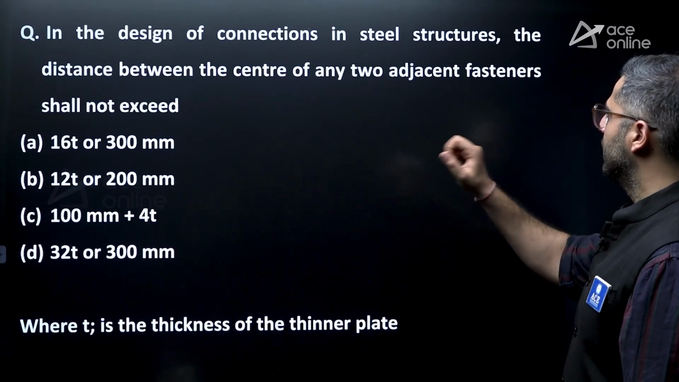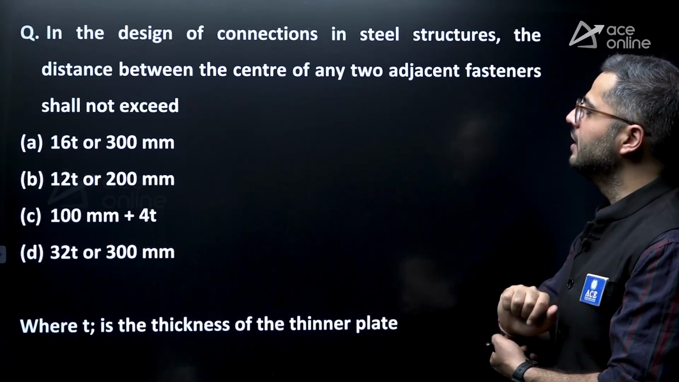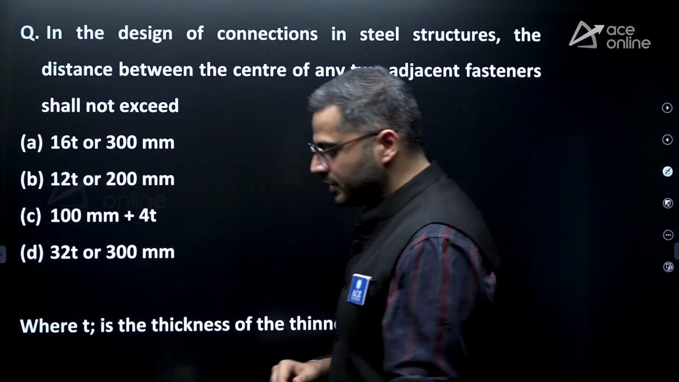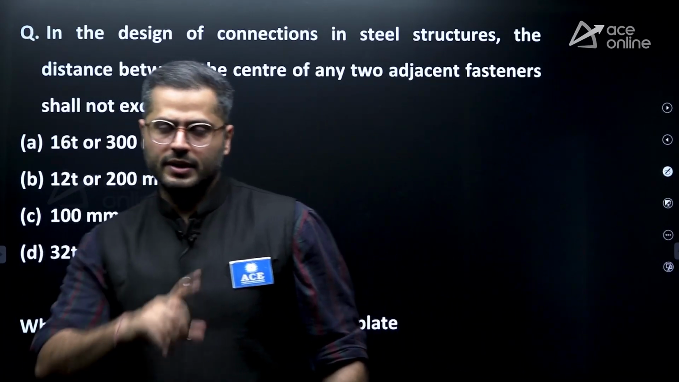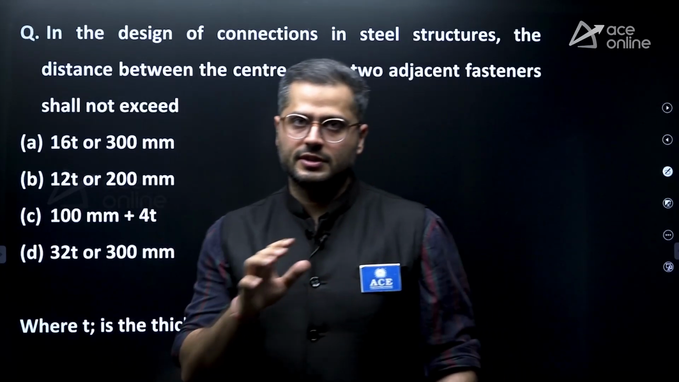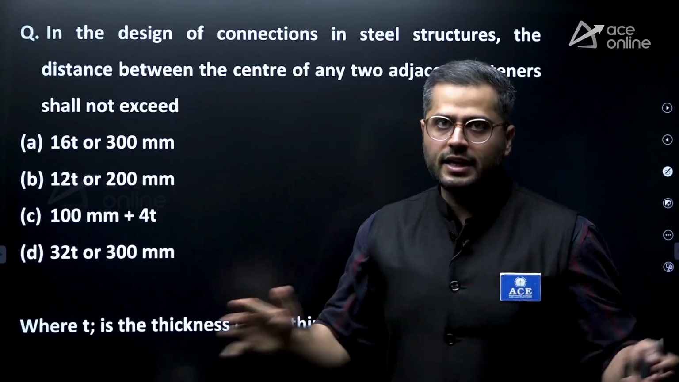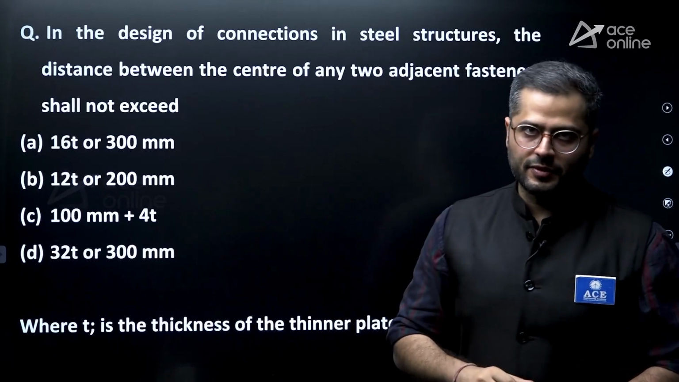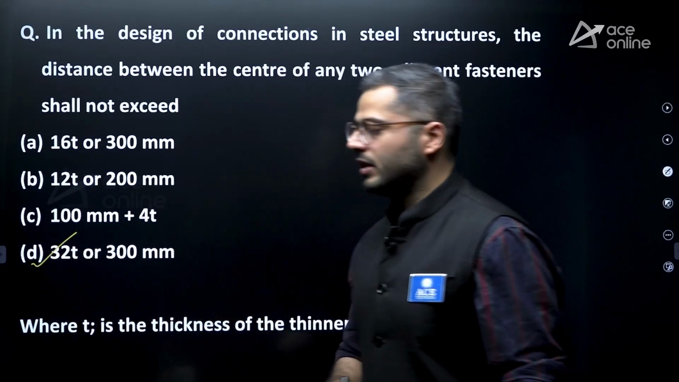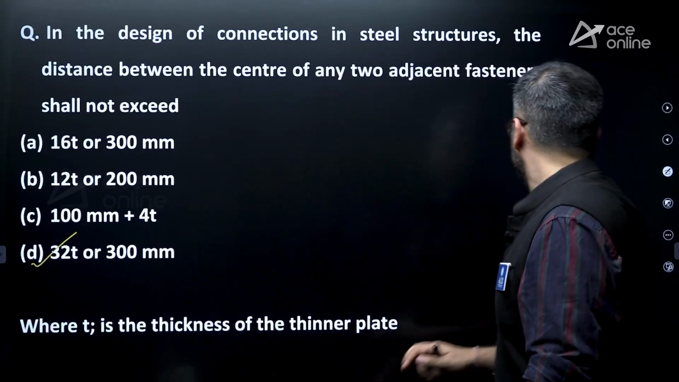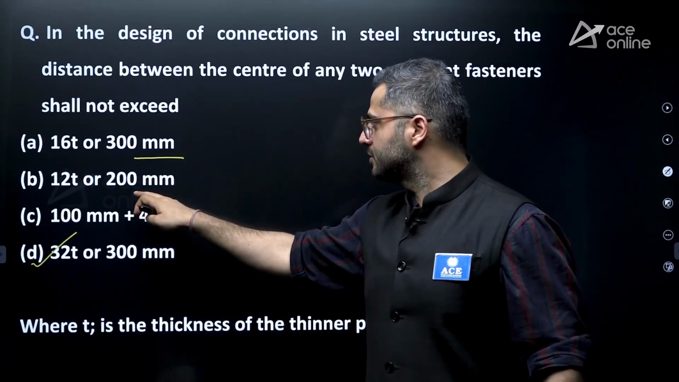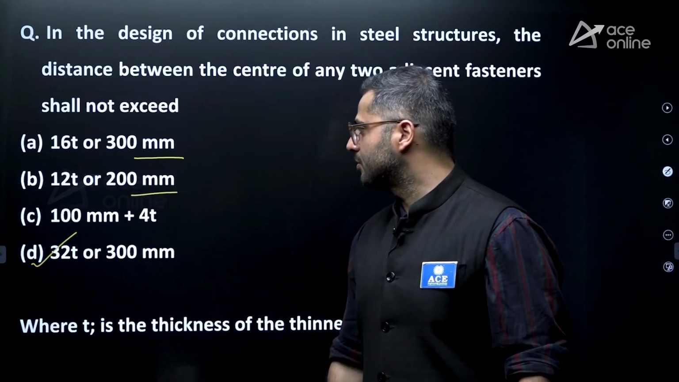Okay, so over here, this criteria is very, very important. First of all, there are multiple codal provisions for maximum pitch values, but there is one generic IS codal provision in which they have not distinguished whether it is for pitch or gauge. In any case, the adjacent distance between the two bolts or two rivets cannot exceed 32 times t or 300 mm, right? This is to be considered for tension members, maximum pitch, and compression members, maximum pitch, right?